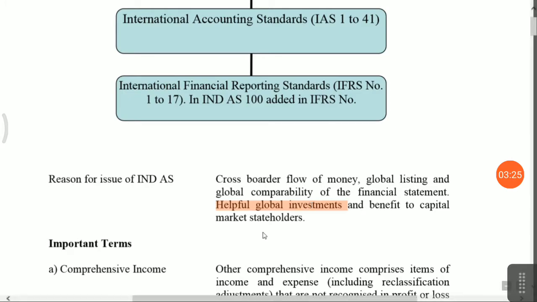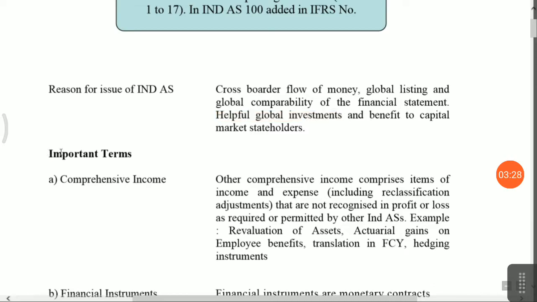Friends, we will go through the important terms used in Indian accounting standard. First one is comprehensive income. Now what is comprehensive income? In IFRS they have given a combined statement of profit and loss account and comprehensive income on one page. In India we have given separate presentation. Statement of profit and loss account is a separate presentation and other comprehensive income is a part of reserves and surplus.